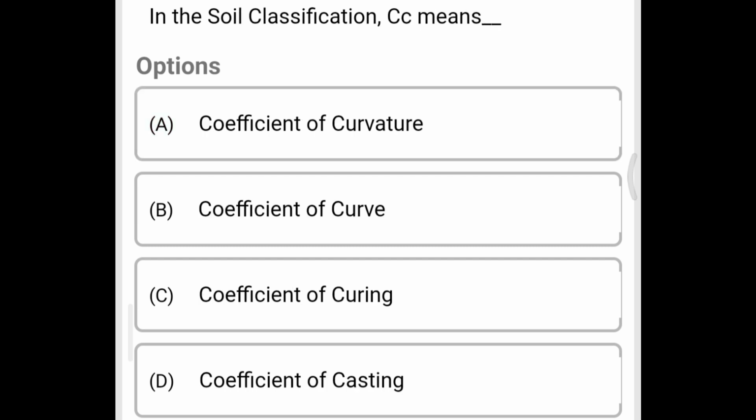Next we see, in the soil classification, CC means option A, coefficient of curvature, option B, coefficient of curve, option C, coefficient of curing, option D, coefficient of casting. So the correct answer is option A, coefficient of curvature.